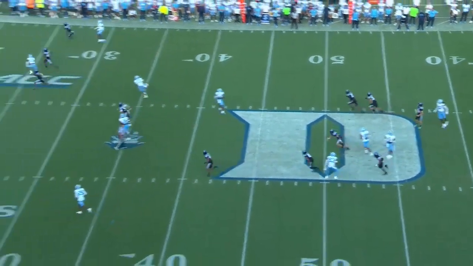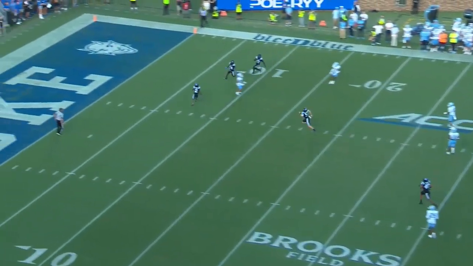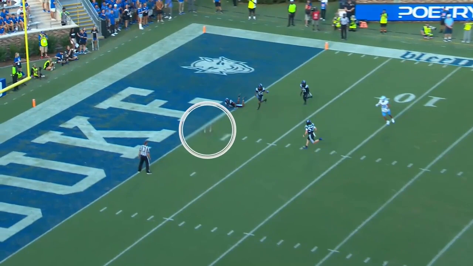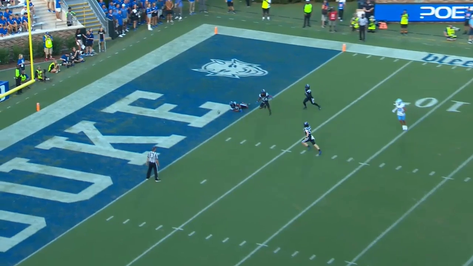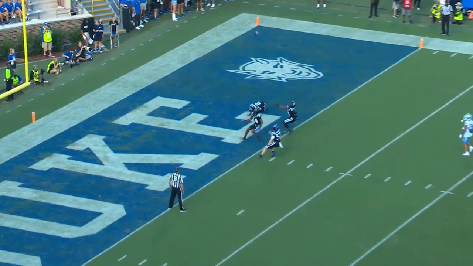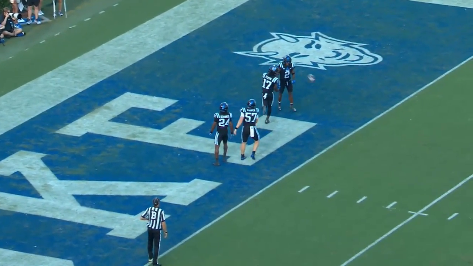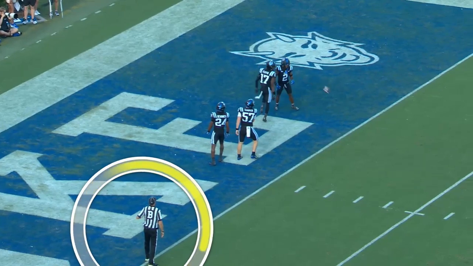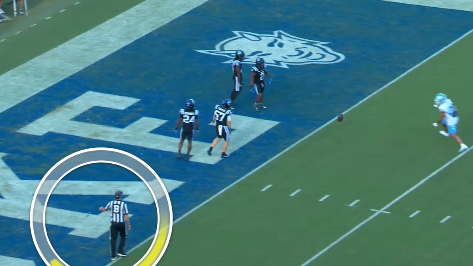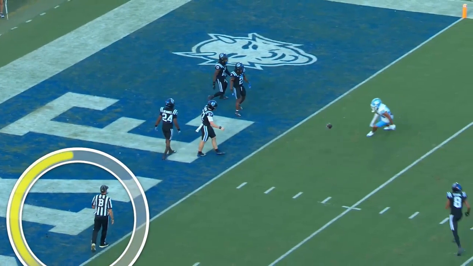Now, the punt did land in the field of play, so it stays a live ball. If it had landed in the end zone, we know that it would have been a dead ball and a touchback, but it landed in the field of play, is still live. The kicking team player, number 17, he bats the ball back into the field of play, and we get a beanbag down from our back judge in the end zone, so that's good work. And we know the ball is still live.